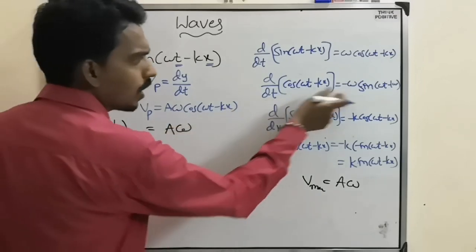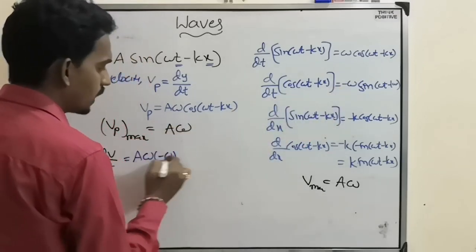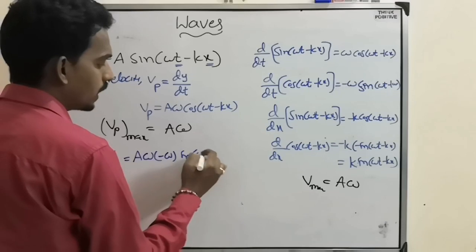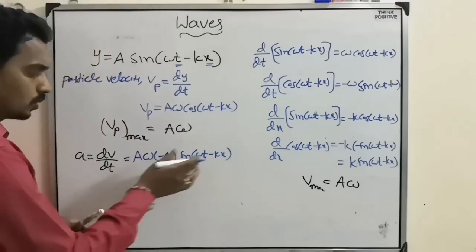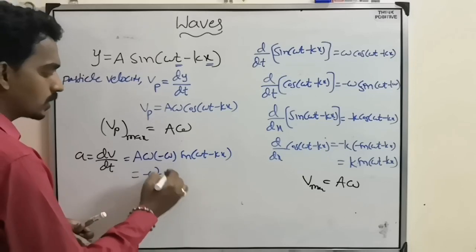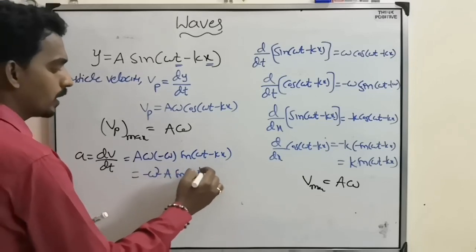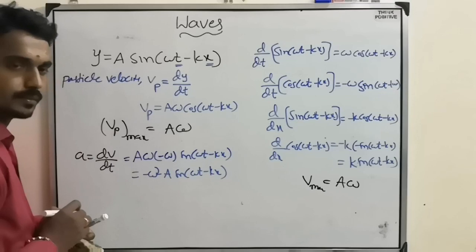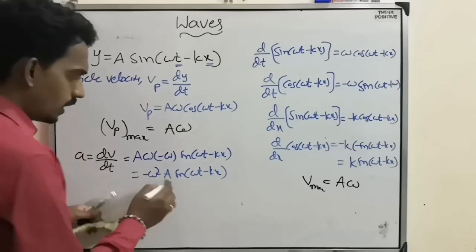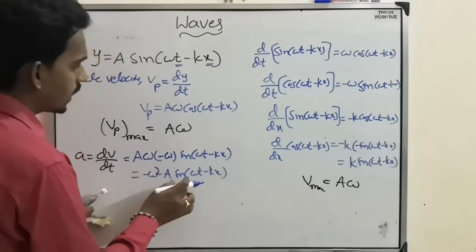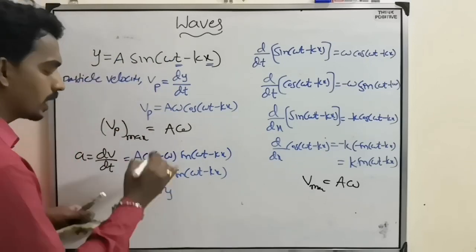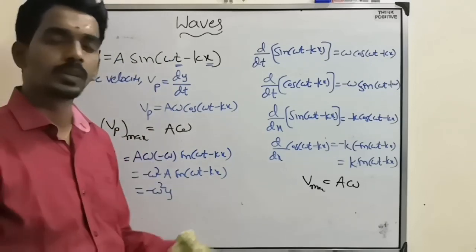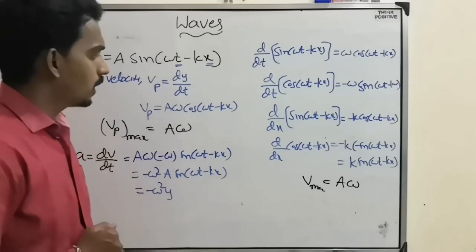Now differentiation of cos is minus sin. So minus omega square a sin(omega t minus kx). But here a sin(omega t minus kx) is nothing but y. So minus omega square y. There also we got the same thing.